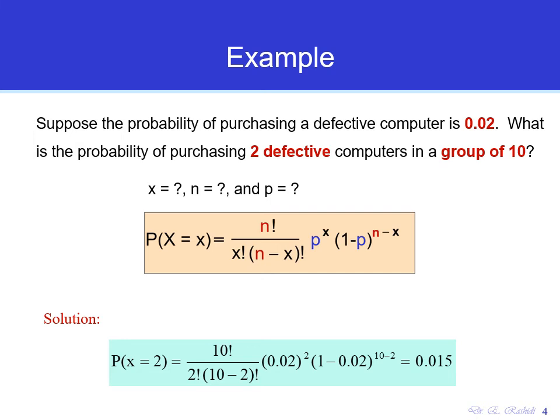multiplied by 1 minus the probability of purchasing a defective computer, so that's 1 minus 2%, to the power n minus x. N here is 10 and x is 2, so power 10 minus 2. So if we do that, we're going to get 0.015. So that's the probability of purchasing 2 defective computers in this experiment.